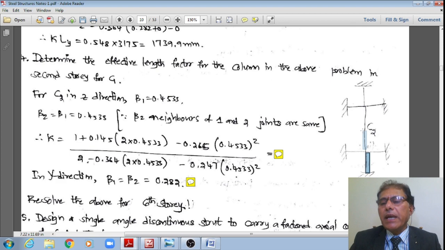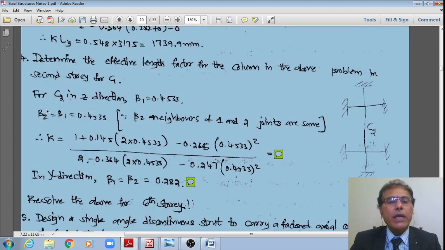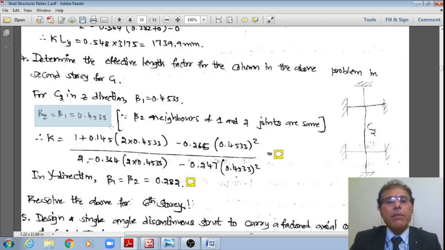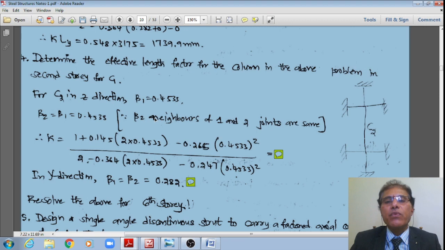Therefore even at this joint, two columns are there, and to the left and right also two beams are there. Therefore this joint is a replica, a repetition of this joint itself. Therefore beta 1, which we calculated as 0.4533, is also numerically equal to beta 2 because of the geometry. Therefore both are 0.4533.